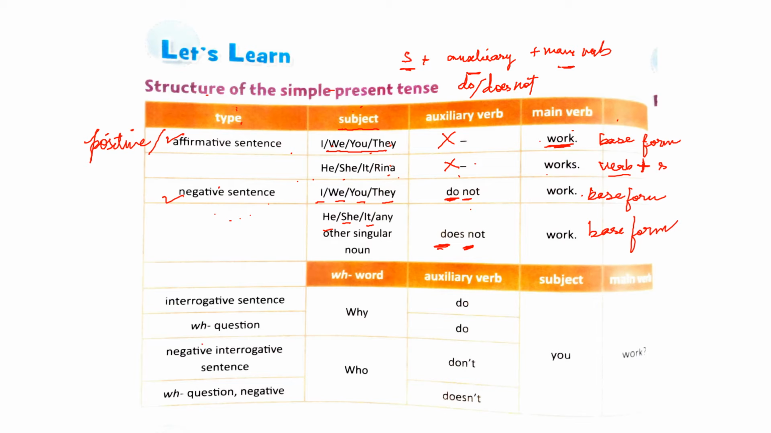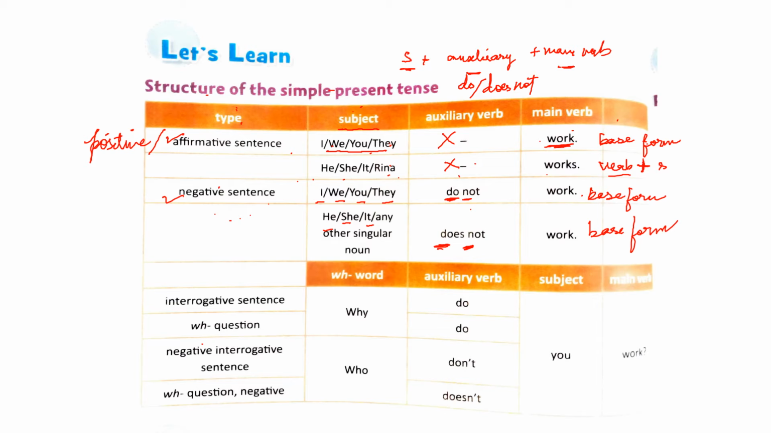Now let us see how you will make an interrogative sentence, a WH question, and a negative interrogative sentence and WH question in a negative form. Now interrogative sentence means question sentence, a sentence asking a question. Okay, how will you do that?